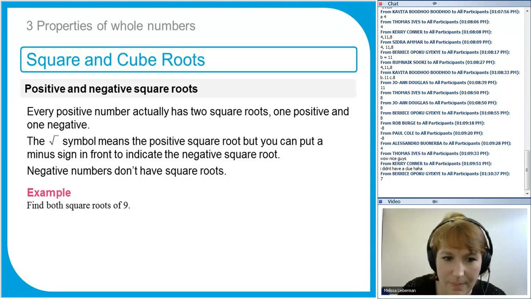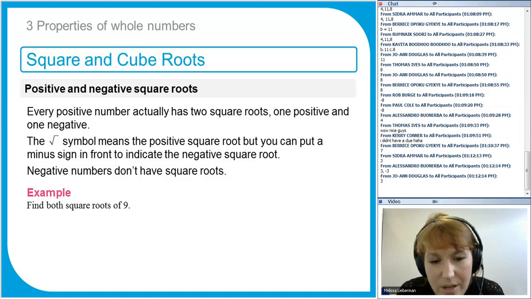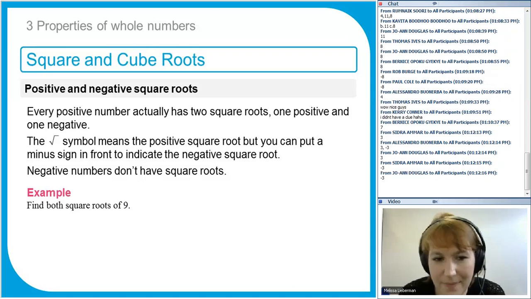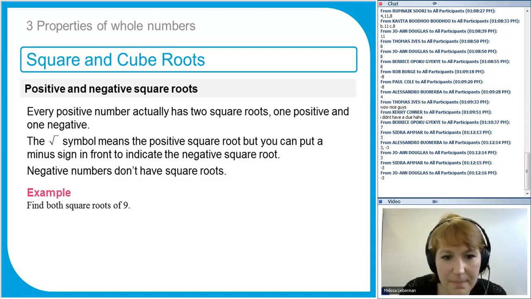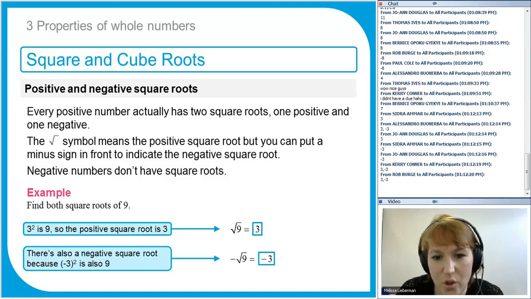Okay, how about if I said to you, find both square roots of 9? What would they be? I know that 3 times 3 is 9, but what negative number? Good. So both square roots of 9: we've got the positive square root, which we write like this, and the negative square root, and the negative sign just goes in front of the square root sign. Okay, good.